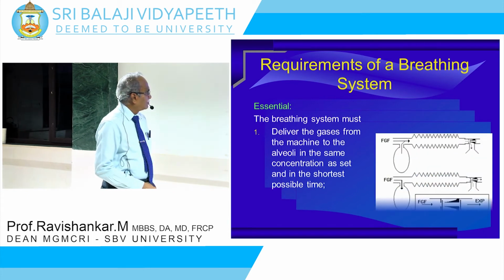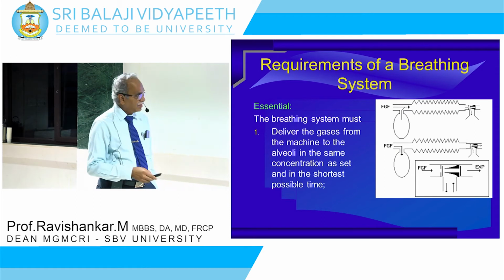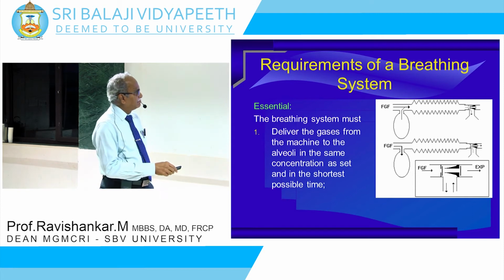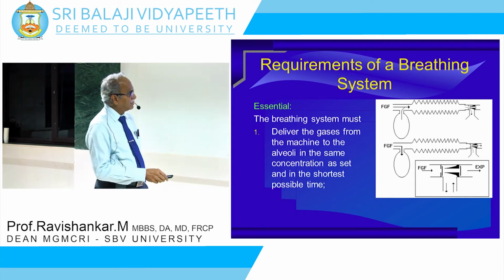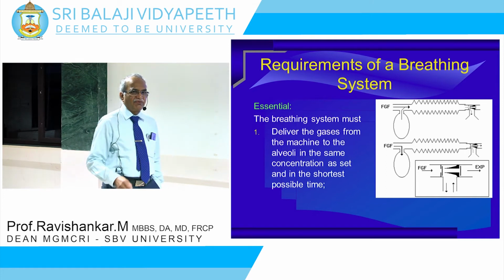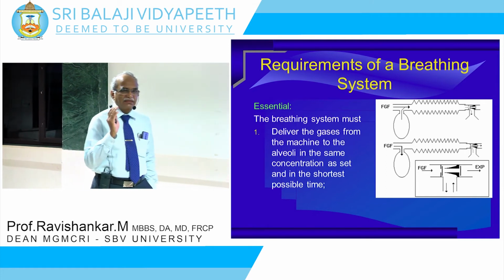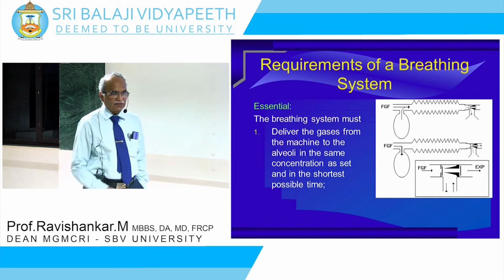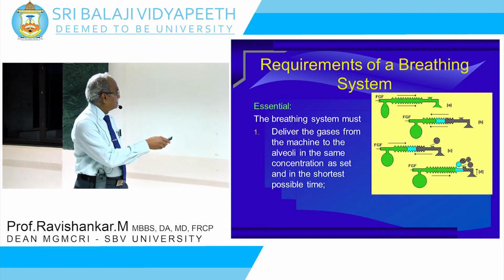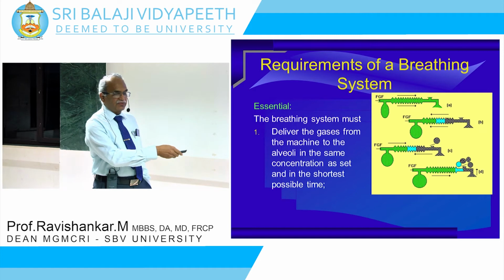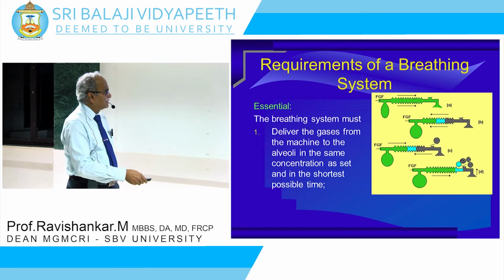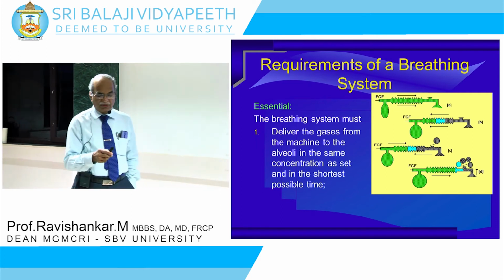Now, if you take the non-rebreathing systems, fresh gas comes from here and you have a non-rebreathing valve here. The patient breathes from here and breathes out into the atmosphere. It goes out, it doesn't go back. So whatever you set on the machine is delivered to the patient within 2 breaths. In the first and second breath, the patient gets the same concentration as what you have set. But what are the disadvantages of this particular system? When you look at the bidirectional flow systems, we'll come to it a little later. It flows in both ways, but most of the time, within a few breaths, the patient gets whatever has been set on the machine.